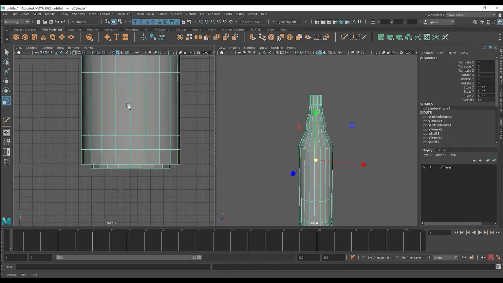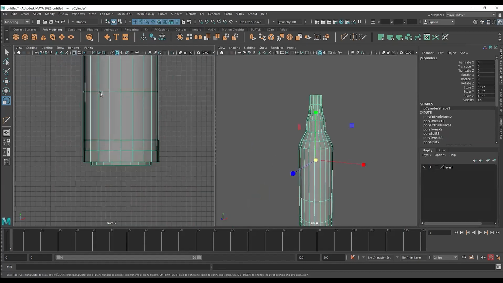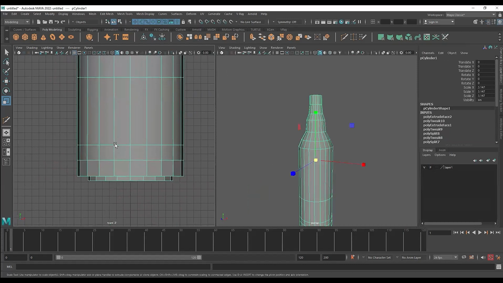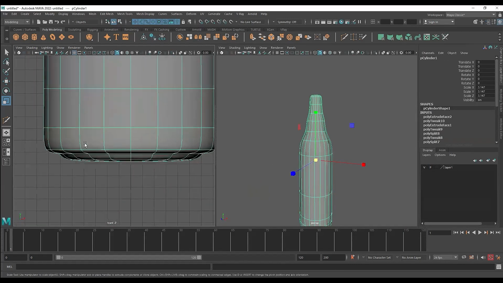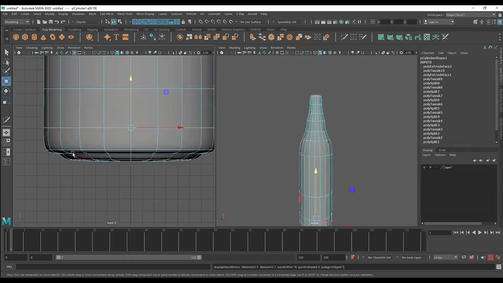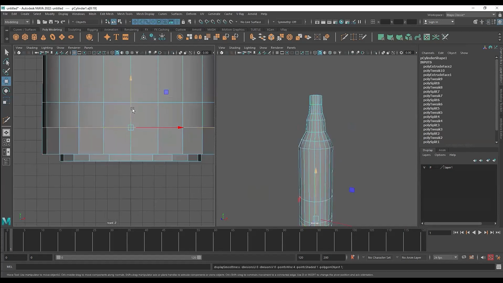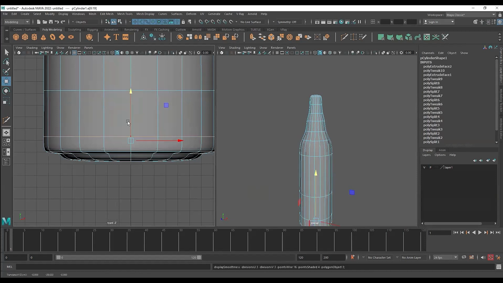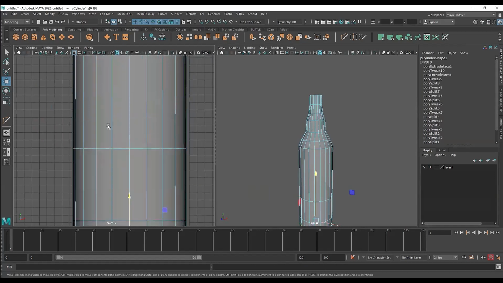Okay. So we have fixed that width issue. Now the second thing is this edge over here is not close to the bottom. That's why the bottom is getting really rounded. So we want it to be a little bit closer so that it should be rounded, but not too much. So we can arrange it like this. That part is better now.